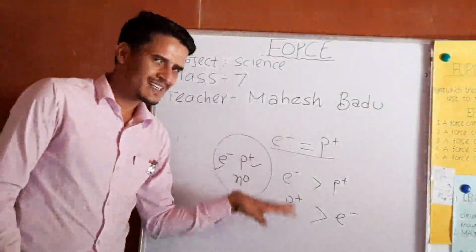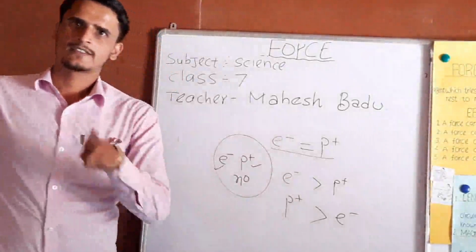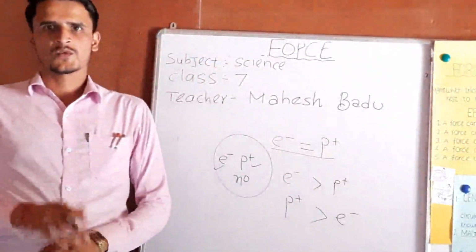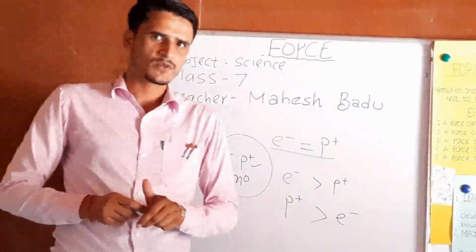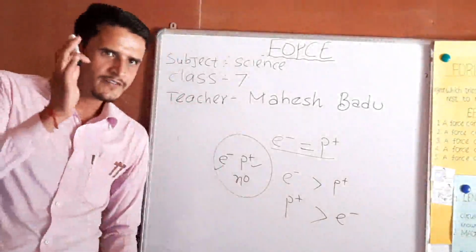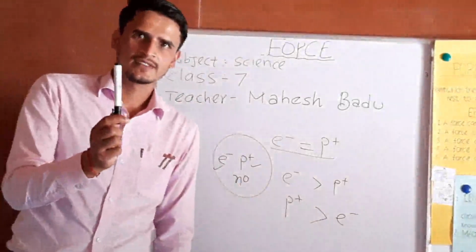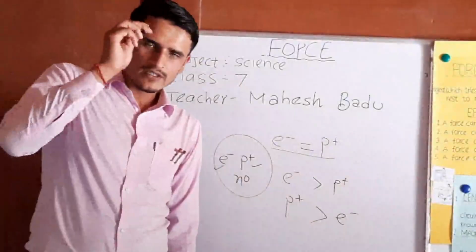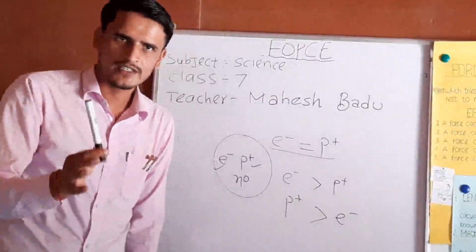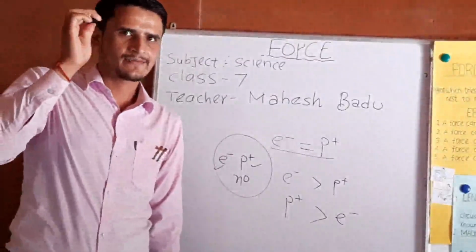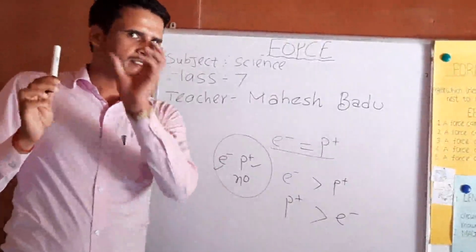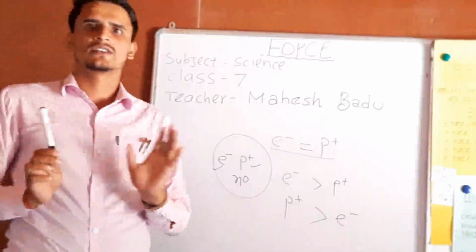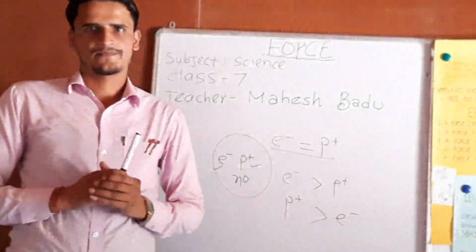Due to these charged particles, the electrostatic force is exerted. One example we can do at home also. I have a marker here. If we rub a comb with our hair, the charged particles from our hair are transferred to the comb or marker.